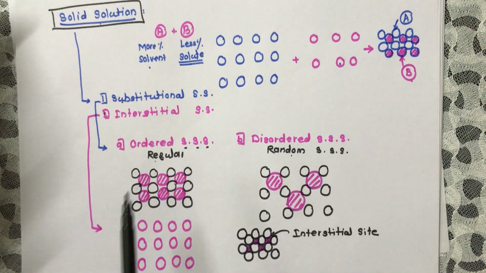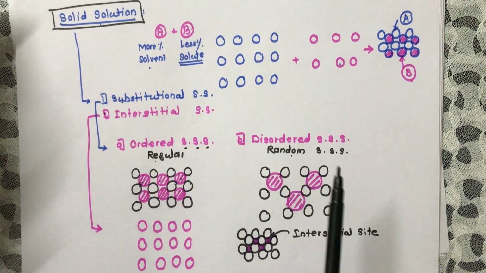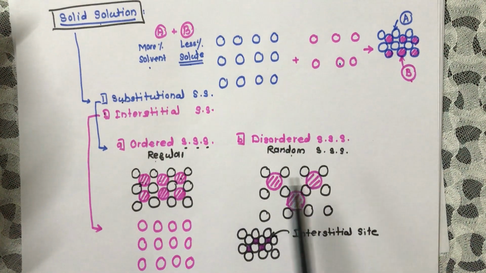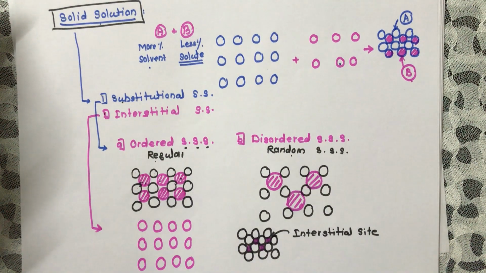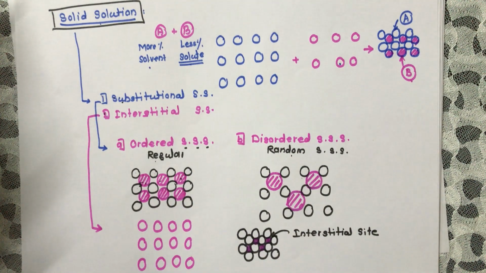In case of regular, the atoms of solute are distributed orderly, and in case of disordered, anywhere into the atomic site of solvent we are observing the atoms of solute. And the last one is interstitial. At the interstitial site, if we are observing the atoms of solute, then it is known as interstitial solid solution.